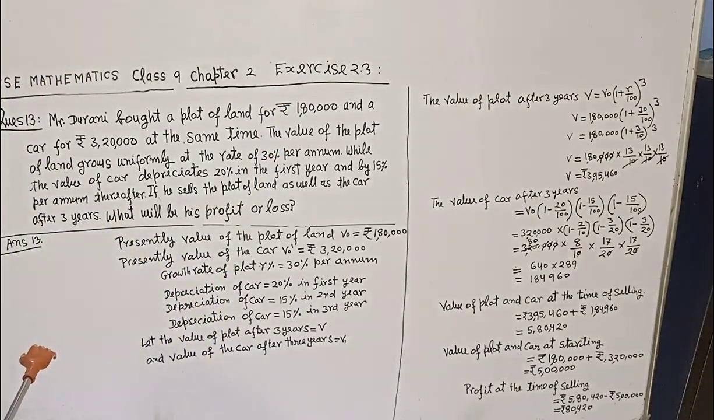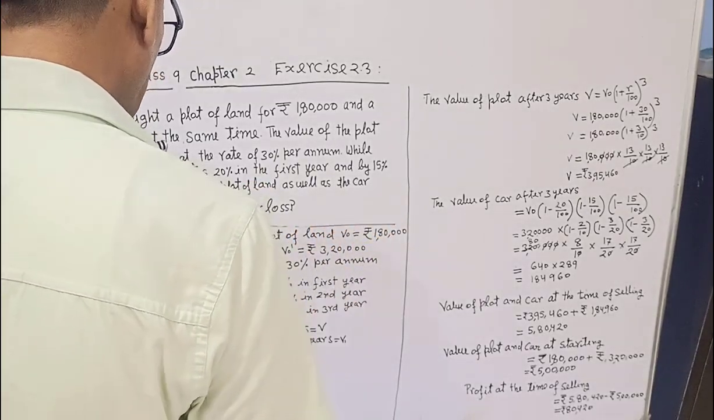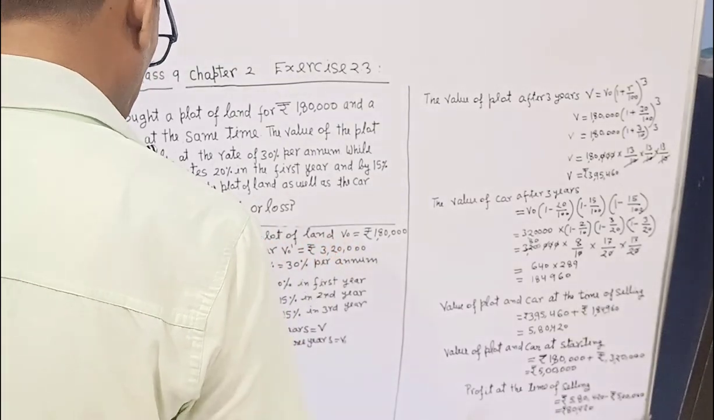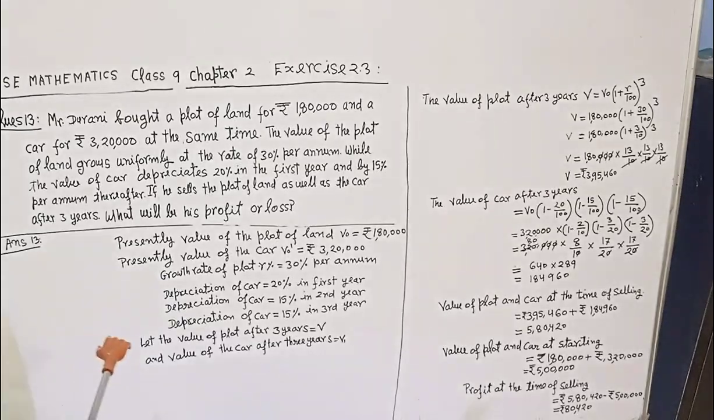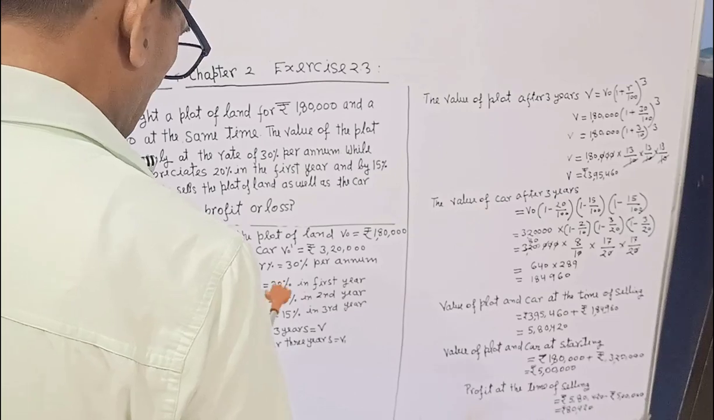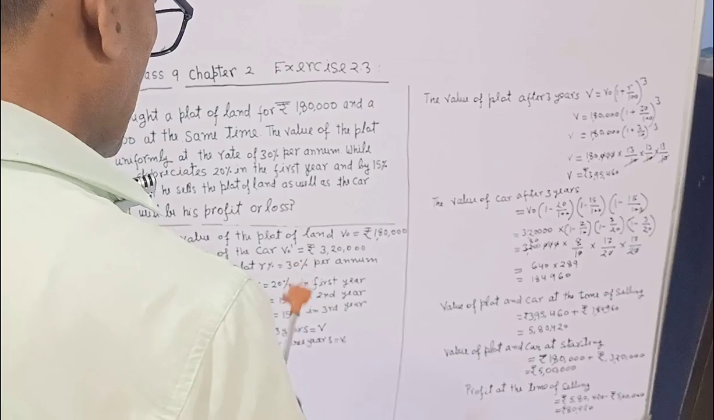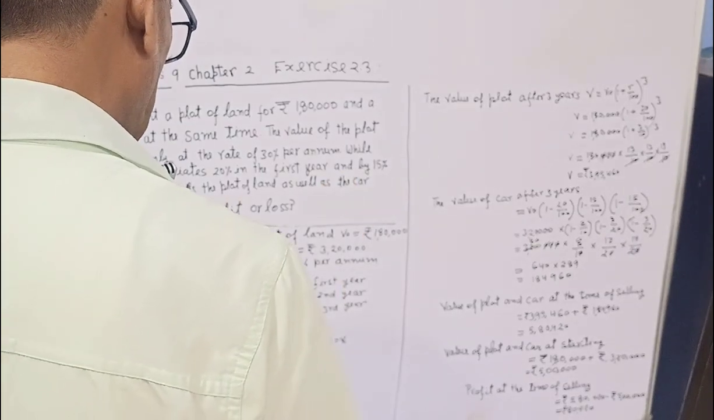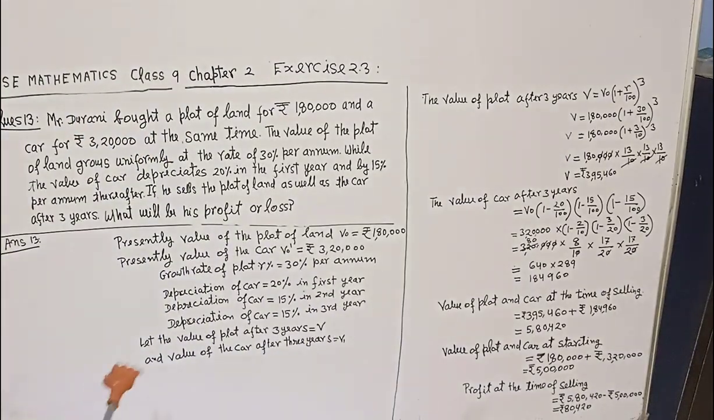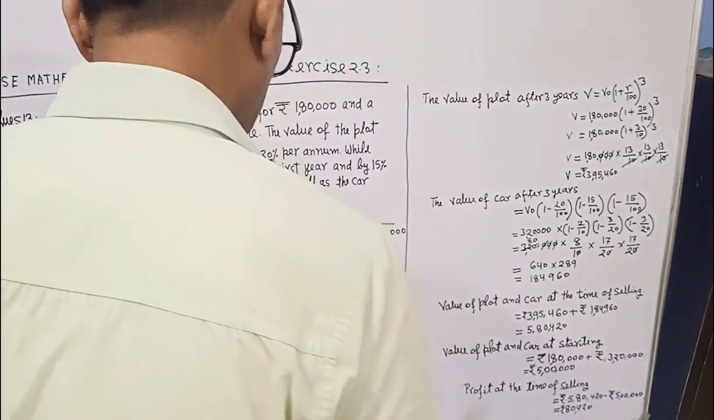Answer 13. Presently the value of the plot of land V0 is equal to 1,80,000. Presently the value of the car V01 is equal to rupees 3,20,000. Growth rate of plot R% is equal to 30% per annum. Depreciation of car is 20% in the first year, 15% in the second year, 15% in the third year. Let the value of the plot after 3 years be V and the value of the car after 3 years